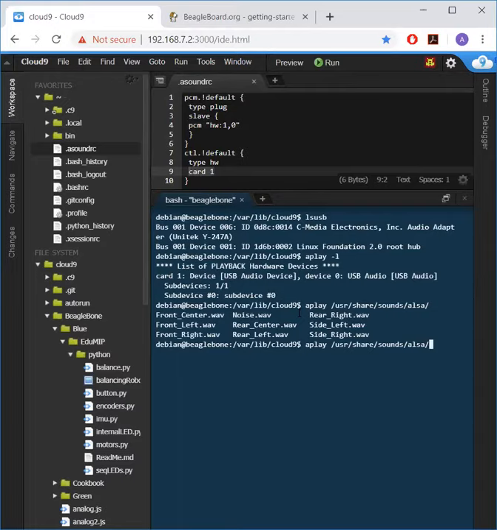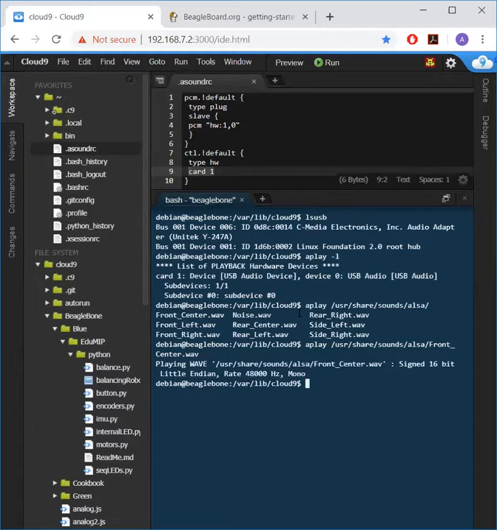I will play the file called Front_Center.wav, which will speak the words "front center." Front center. Once playback is complete, I will regain control of my terminal.